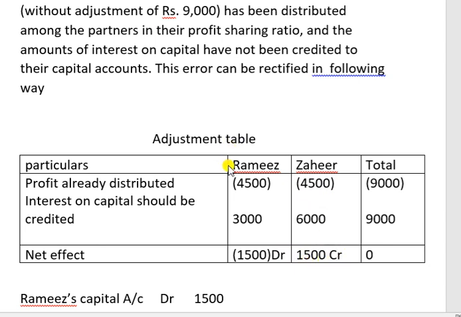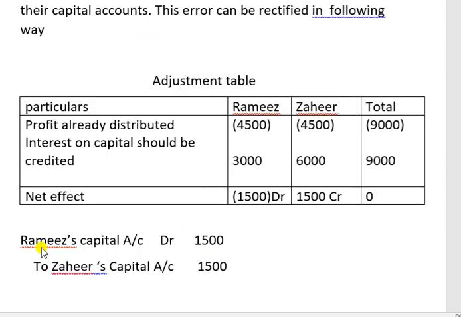That means the journal entry should be this. Who got excess? That will come in debit. Who got shortage? That person will come in credit. So the journal entry will be Ramesh's capital account debit to Sahir's capital account. So the amount is minus 1,500 and plus 1,500. Take the difference. Automatically the nil effect will come. Okay.